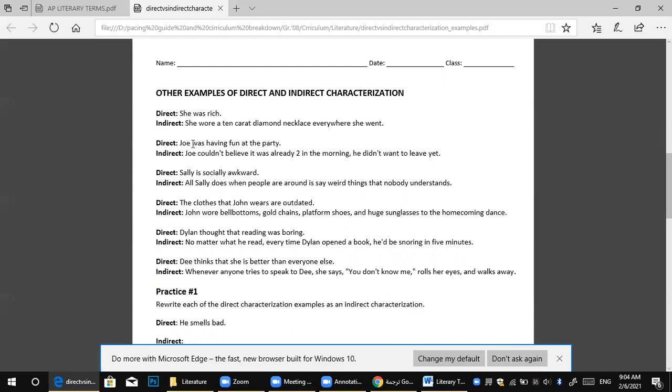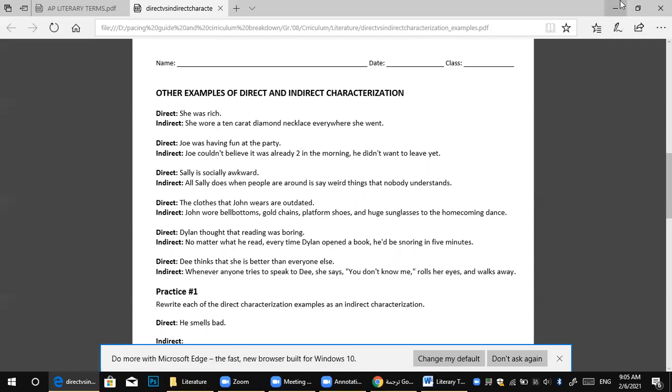Another example. Direct: John was having fun at the party. I give you a direct statement about John. But indirect: John couldn't believe that it was already 2 in the morning. He didn't want to leave. So that's indirect. I give you information that refers to him having fun at the party. We call it indirect.